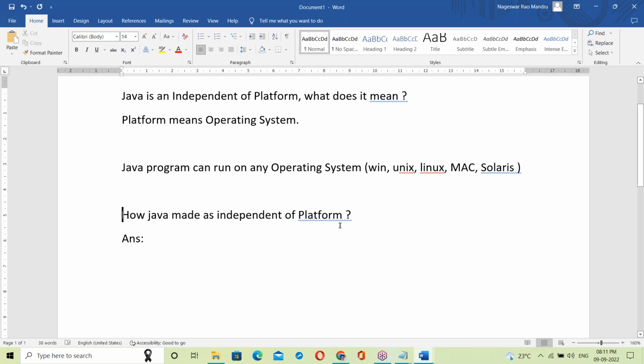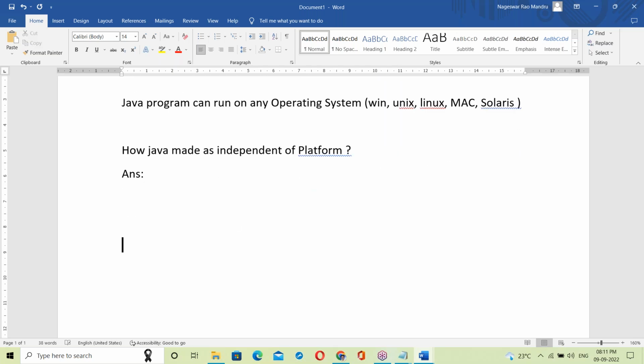How did Java make us independent of platform? Before answering, first of all, you must have knowledge about the exe file. If you have the exe file knowledge, then it is easy to understand. Let us see about the exe file.